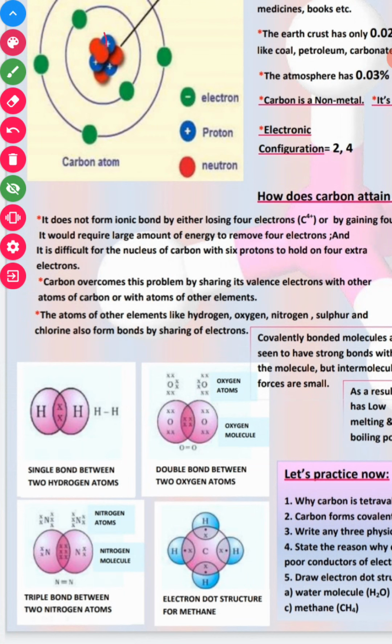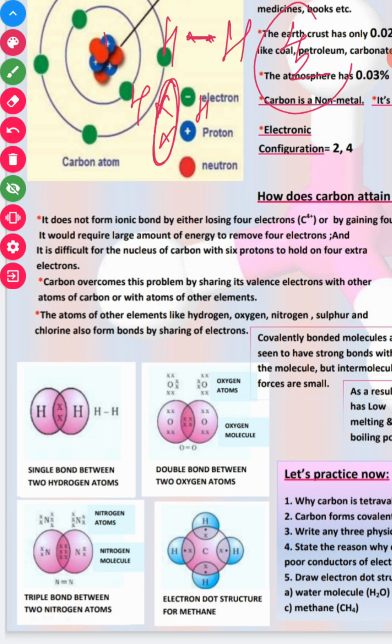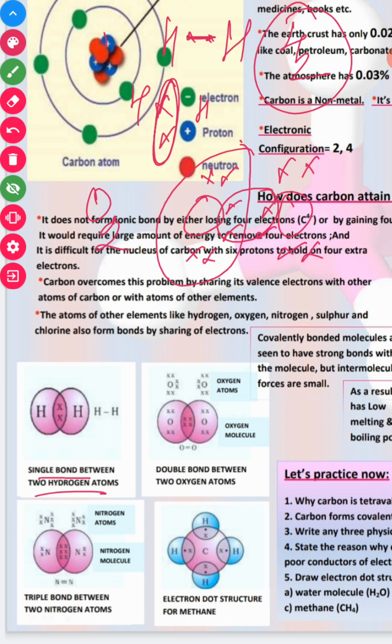If I take the example of hydrogen, it has one electron in the outermost shell, so two hydrogen atoms form a single bond between the hydrogen atoms. The next example is oxygen, which has 6 electrons in the outermost shell. Sharing electrons like this completes the 8 electrons.